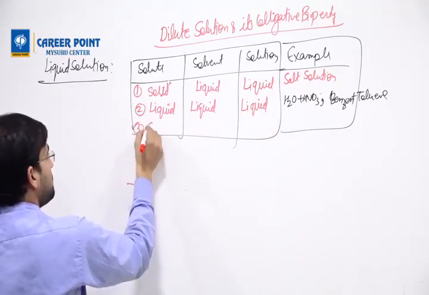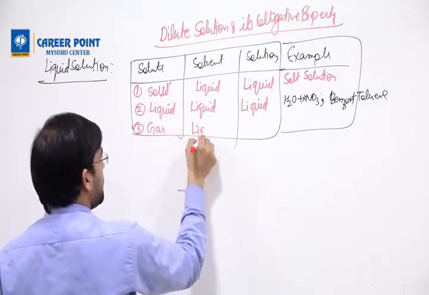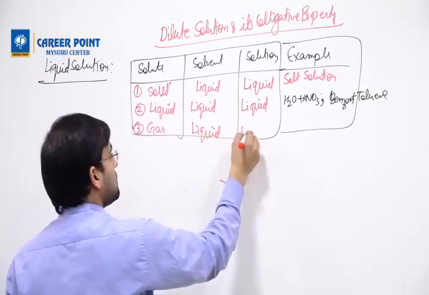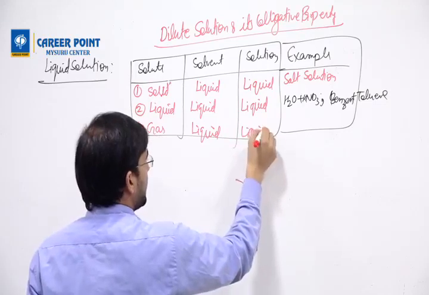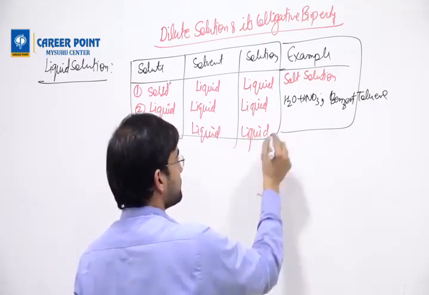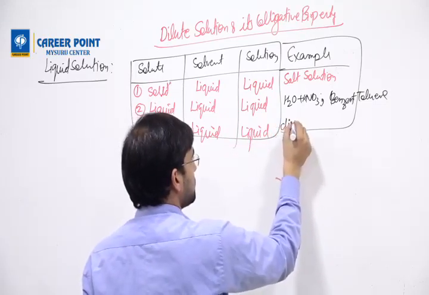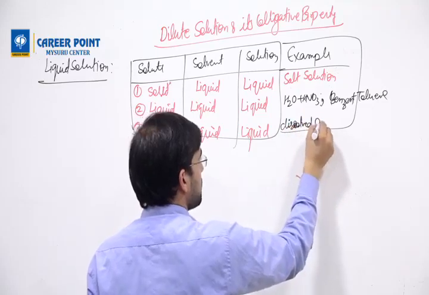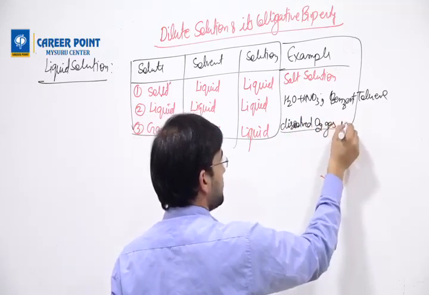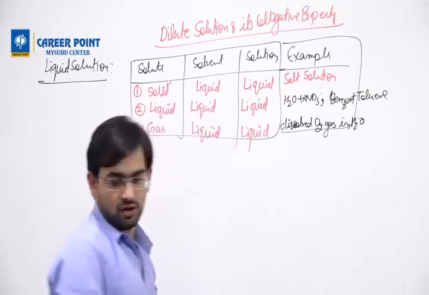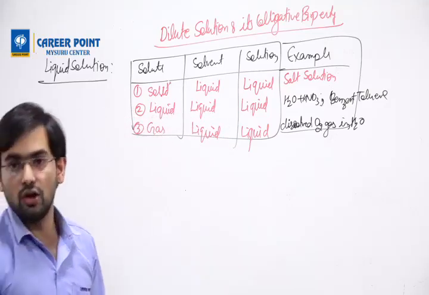Third case is if you mix gas in a liquid, still it will become a liquid. Example is dissolved oxygen gas in water.